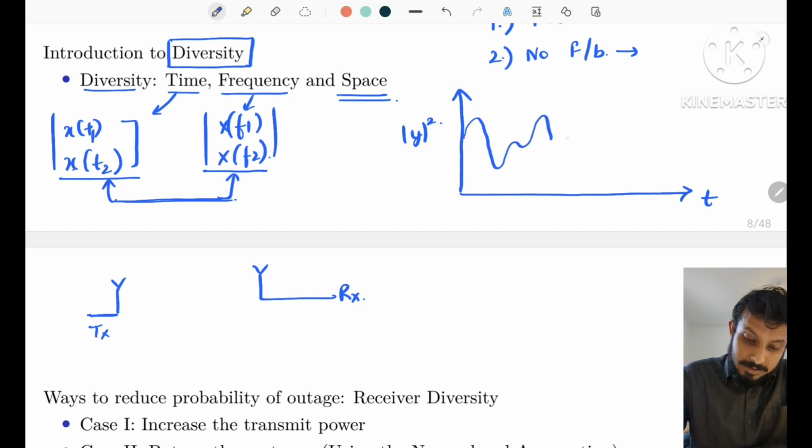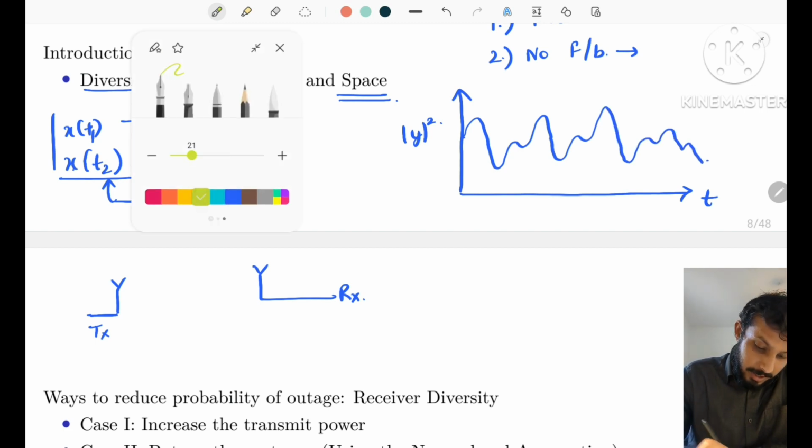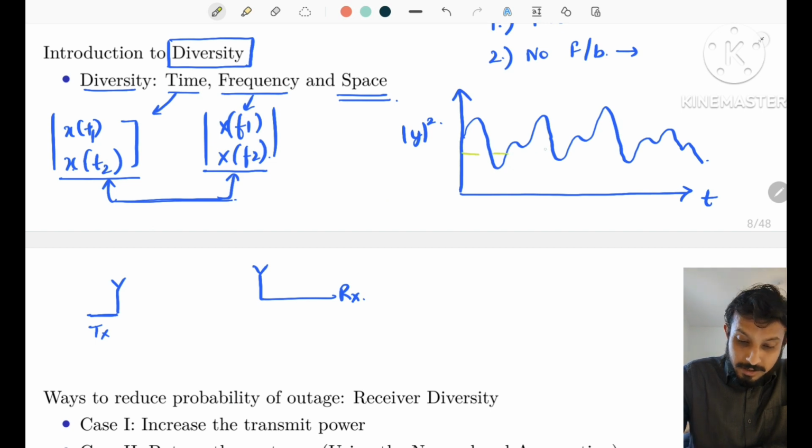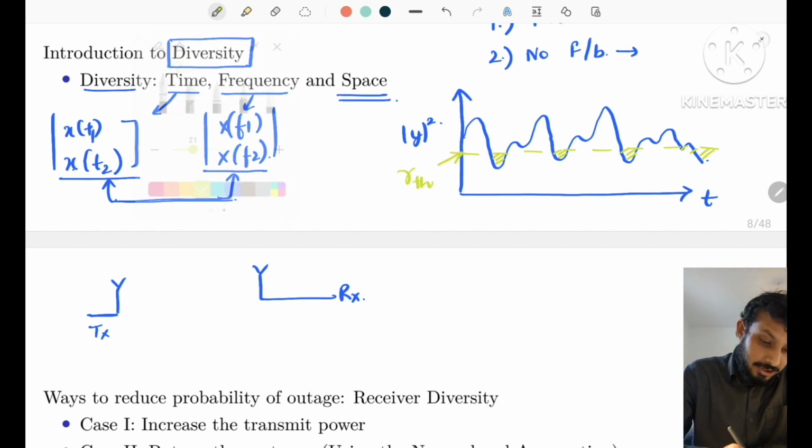Let's say these are the signal strength fluctuations over time. And we know there is a level crossing rate and the average fade duration when the signal is below the threshold, and this threshold is referred to as gamma th.